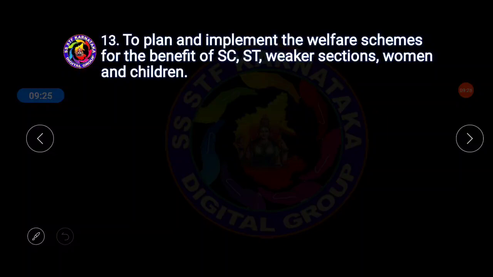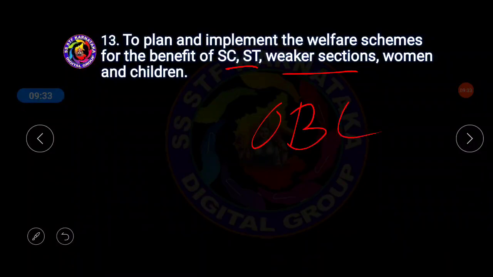Obviously we know these sections in India, like SC, ST, and the weaker section, we can say OBC, are called weaker sections, along with women and children. These were not given facilities if we read the history of India. Now various schemes, programs and plans are there so that these people can get the benefits.